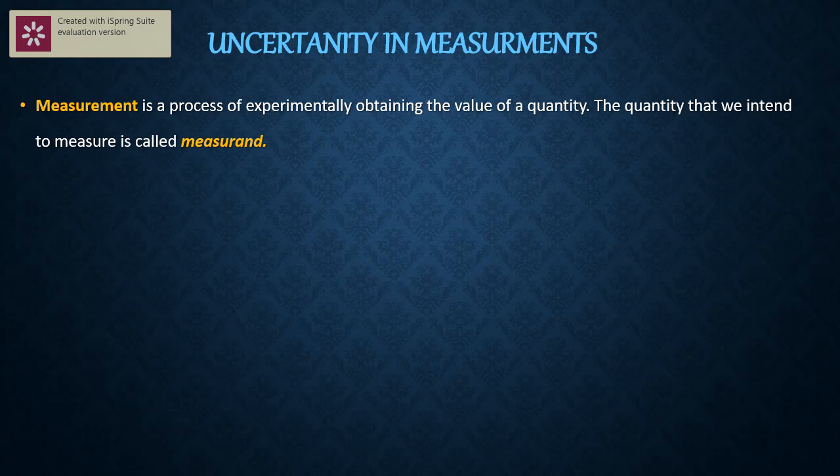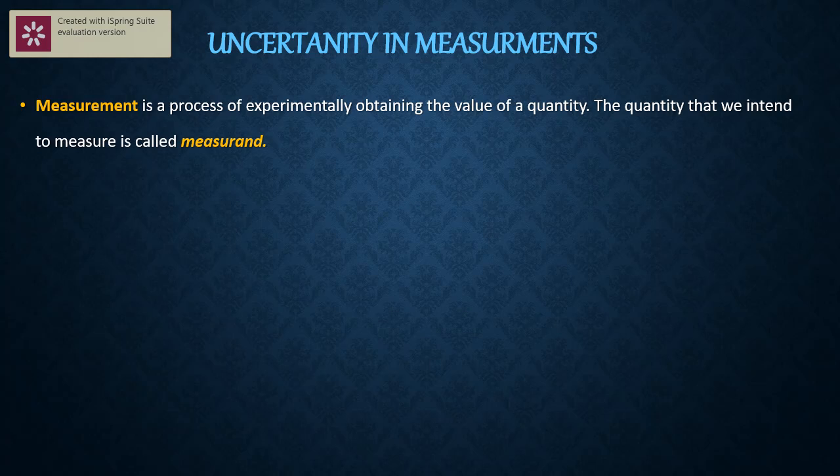And if I tell one more student to measure three times, if he says the mass of the beaker is 20.5 the first time, the second time 22 gram, the third time 15.75, then he is far away from the true value. So this is not a correct measurement. Here also uncertainty is there. In the first case also uncertainty is there.